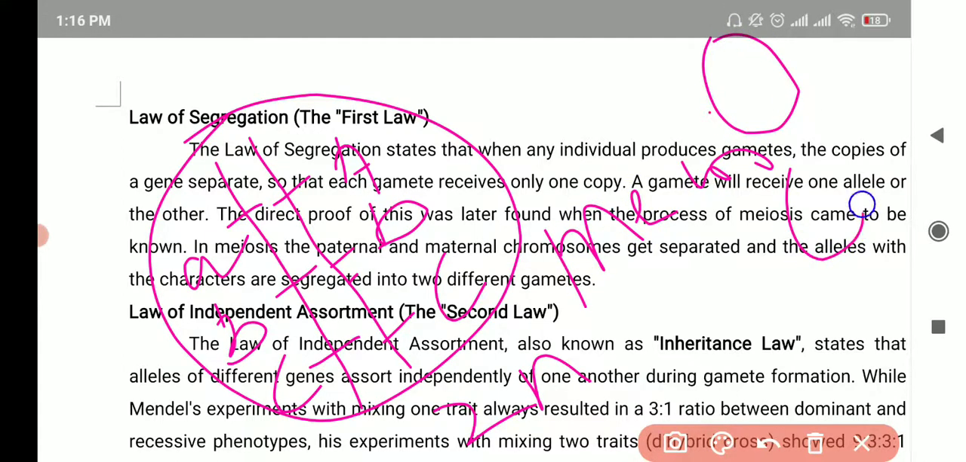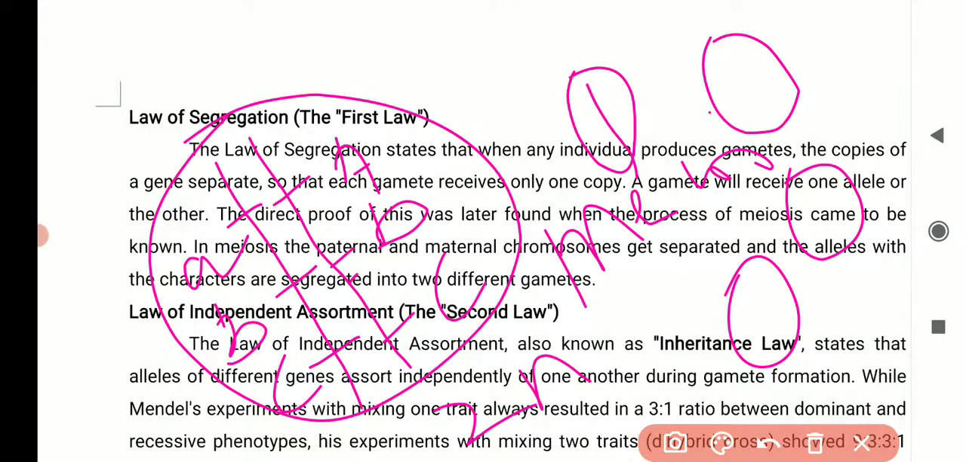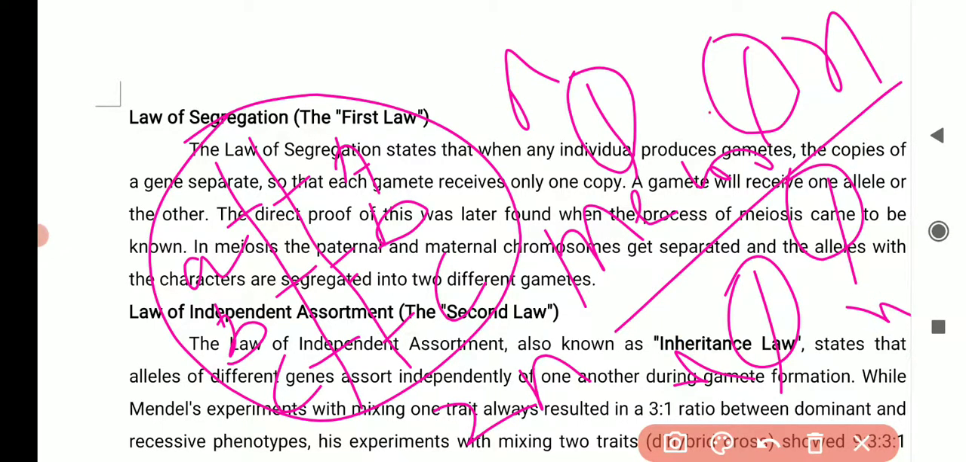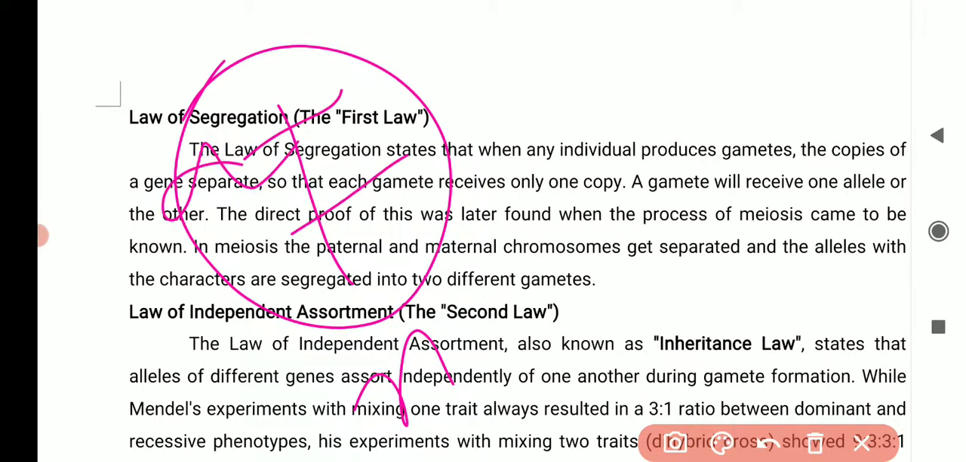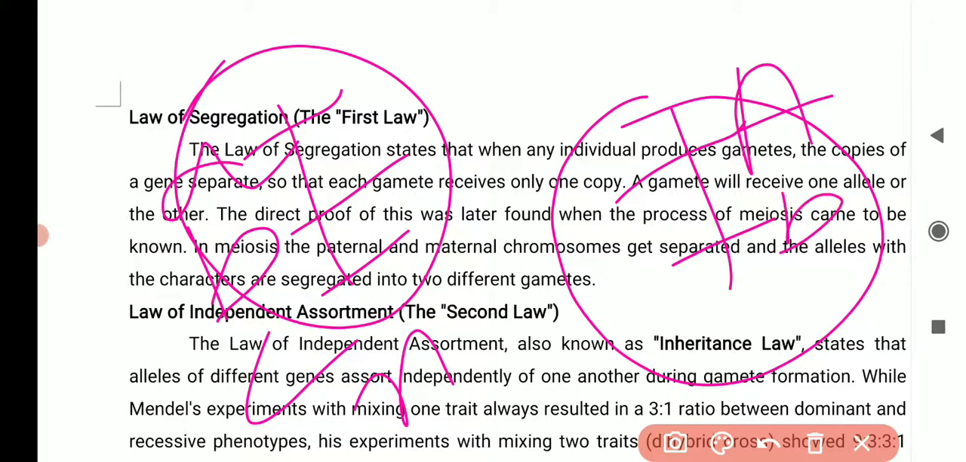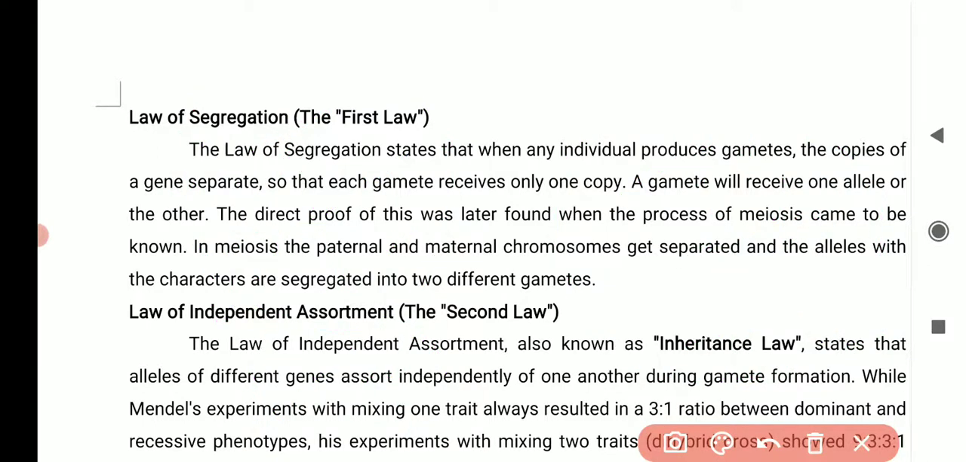So we will get 4 cells, and each of these cells will get half only, n. Now we know that here there's only A, only B, and only C. Let's say in this gamete, only A, only B, and only C, and in this other gamete, only A, only B, and only C. So we see that they segregated, didn't they?